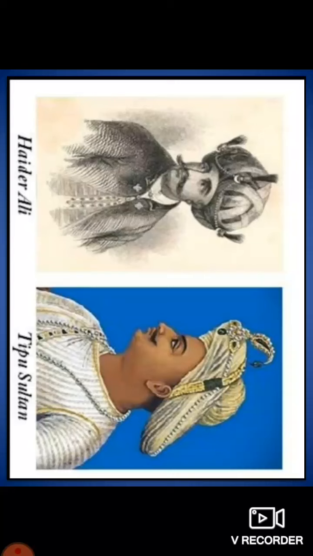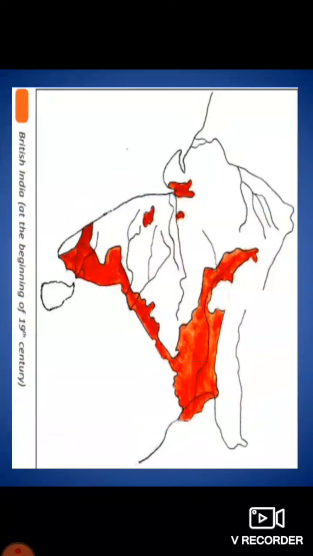After the 3rd Anglo-Mysore War, as per the Srirangapattanam Treaty between Tipu Sultan and the British, the British annexed Malabar to their rule. With the success of the war of the British in Mysore, not only Malabar, Coorg also came under the British reign.